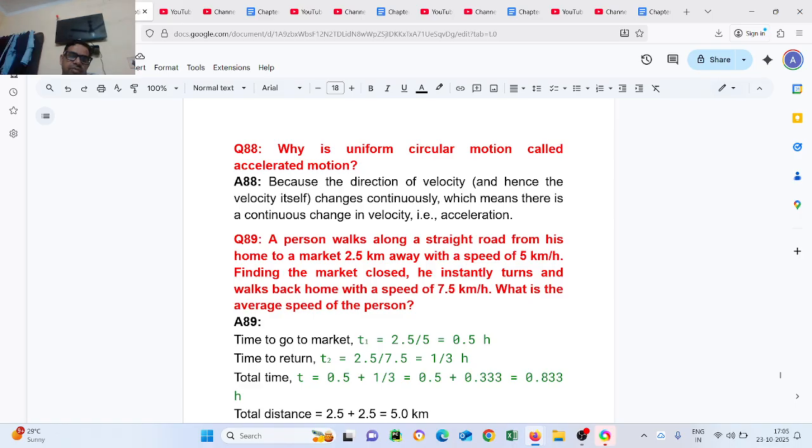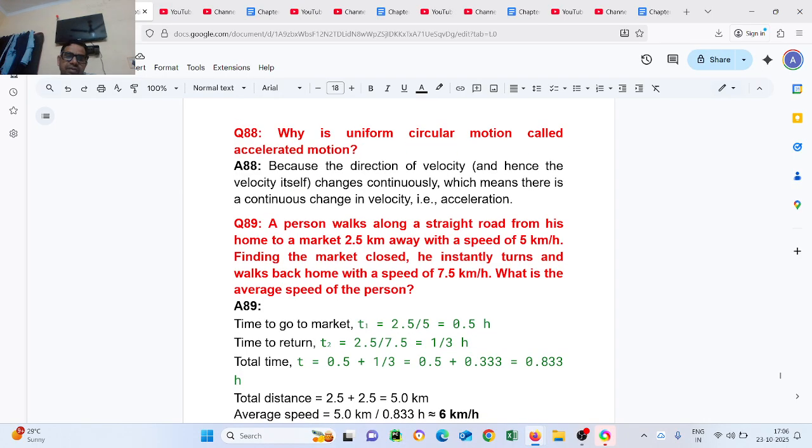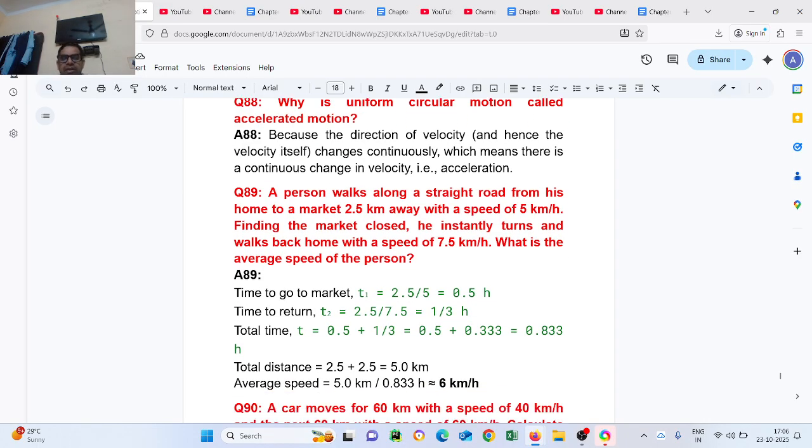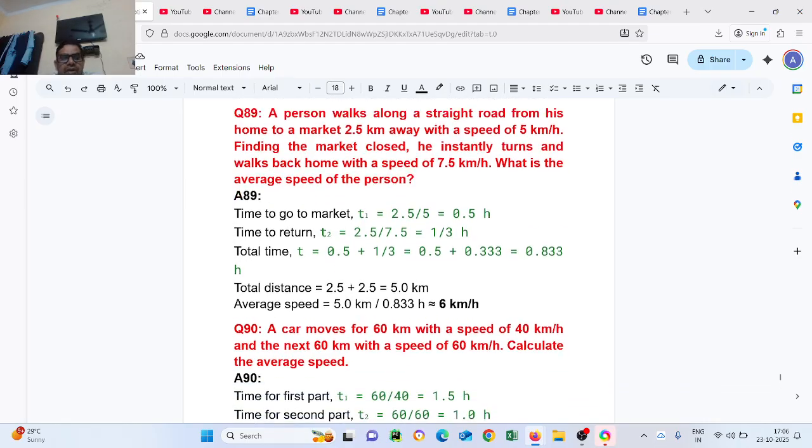Total time to go to the market, T1, is 2.5 by 5, that is 0.5 hour. Total return time, T2, is 2.5 by 10, that is 0.25 hour. Total time T is 0.75. So solve it and you will get the total distance 5 km, divided by the total time, which gives the average speed of 6.67 km per hour.